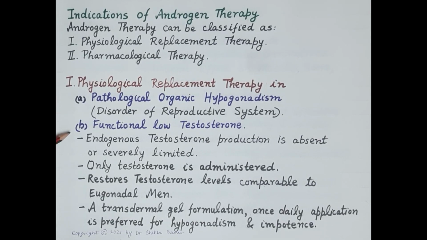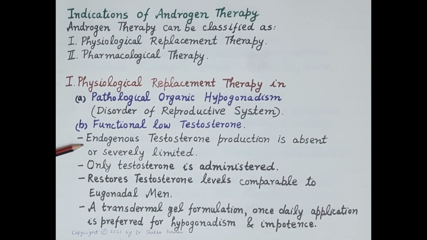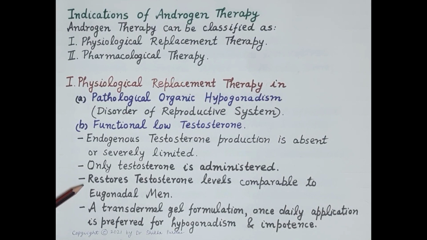Now, in functional low testosterone, there is no organic disease of reproductive system, but endogenous testosterone production is absent or severely limited. Now, in both the cases, that is pathological as well as functional low testosterone, testosterone is administered so as to restore testosterone levels comparable to that of eugonadal man, that is comparable to a healthy man with healthy functional gonads.